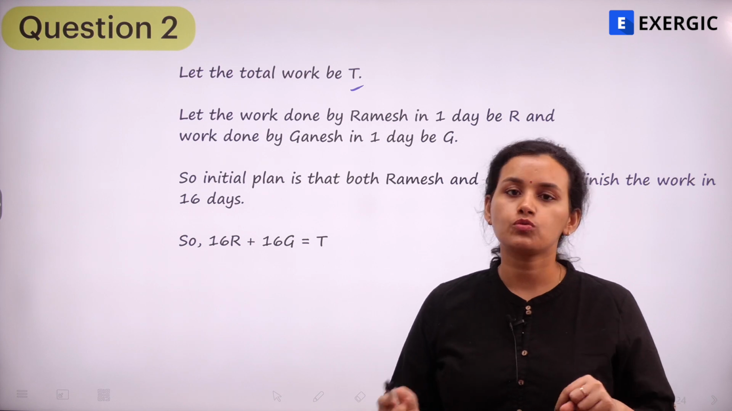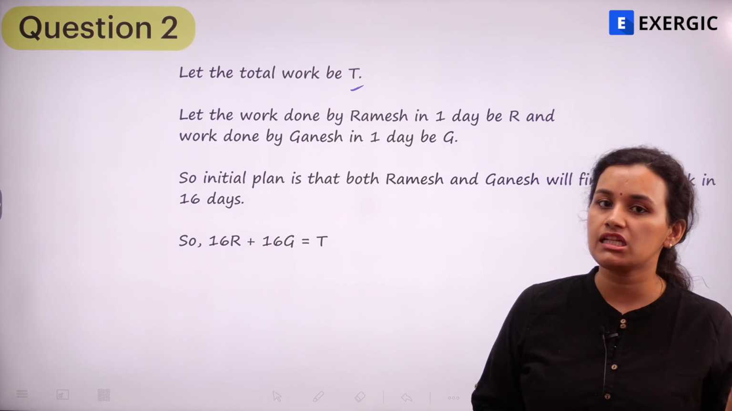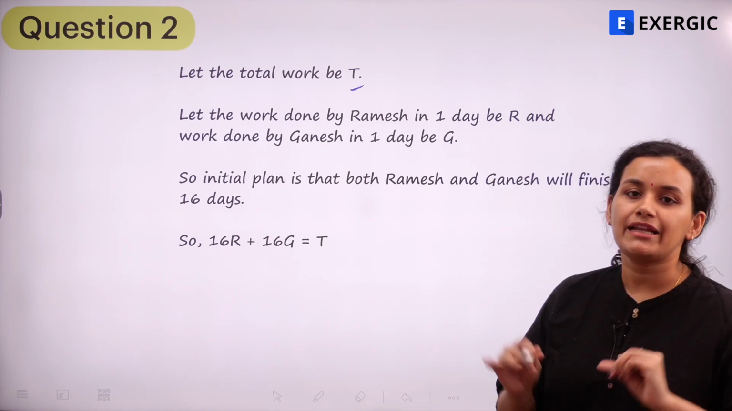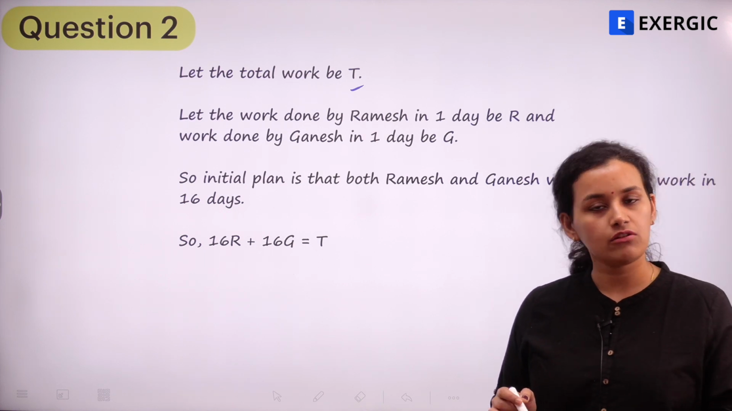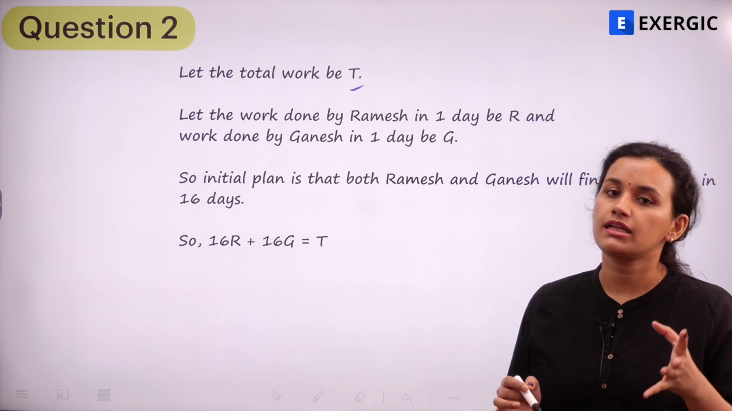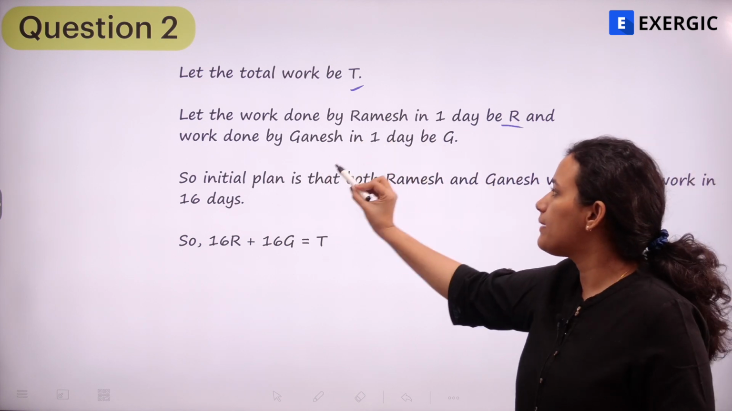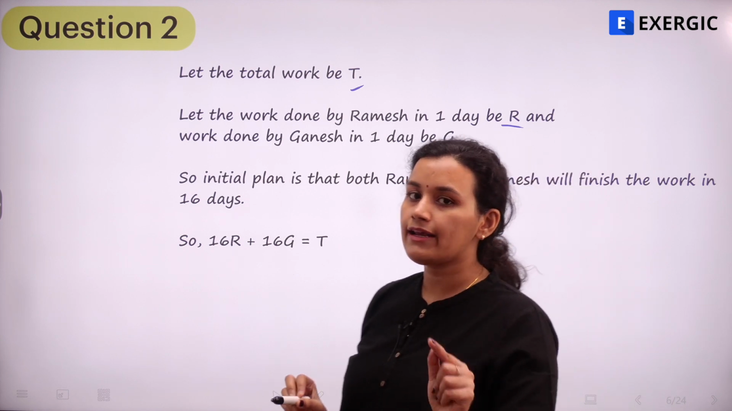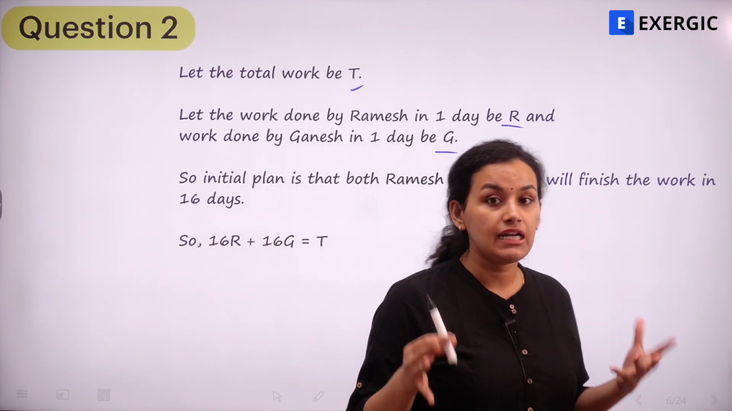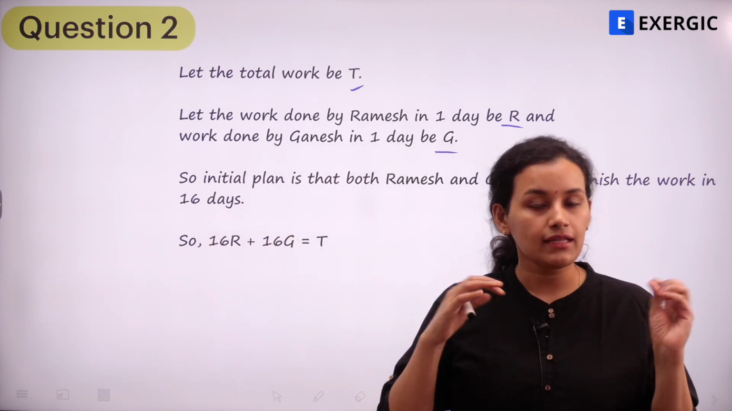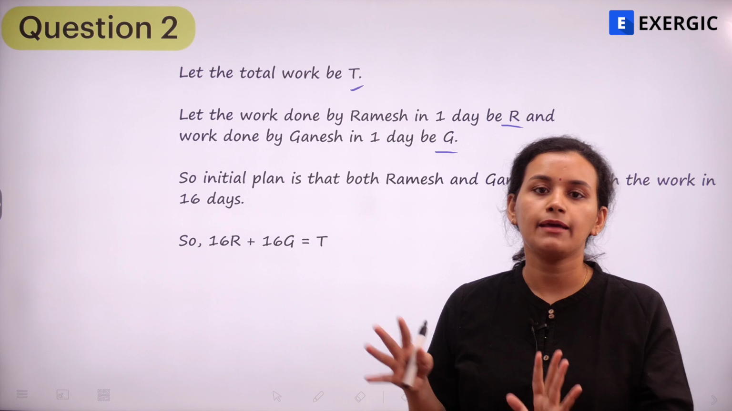But the other approach would be to take it as an LCM of the number of days which have been given to us, right? So now, if it is the LCM of 16 and 17, that is something that you can work with. So let the total work given be T. Also let R be the amount of work that is done by Ramesh in one day and G be the amount of work that is done by Ganesh in one day, right? So R is the work done by Ramesh in one day and the work done by Ganesh in one day is G. So be very careful about what this R and this G are. It is not the total number of days or the total amount of work done or anything like that. It is the work which is done in one day by Ramesh, R, and the work done in one day by Ganesh is G, right?